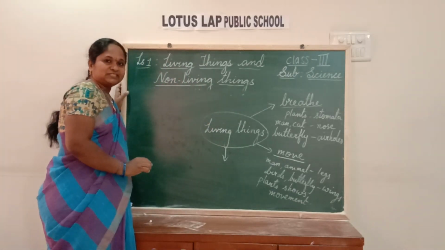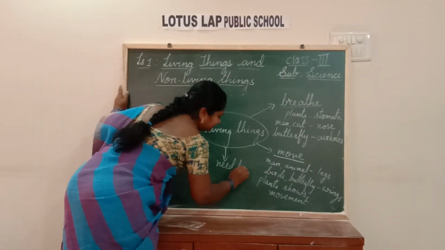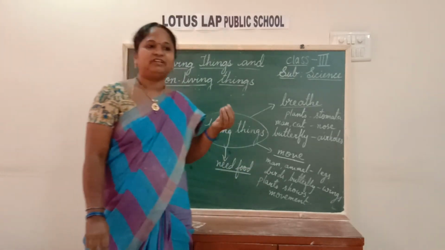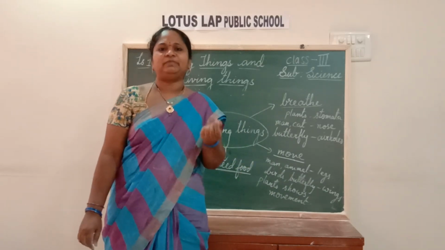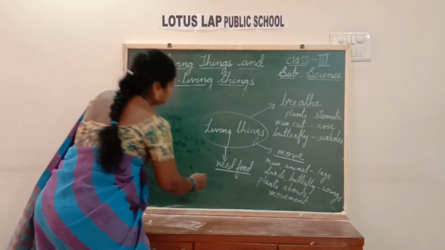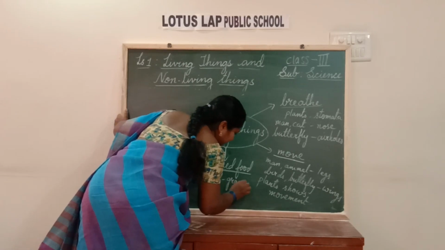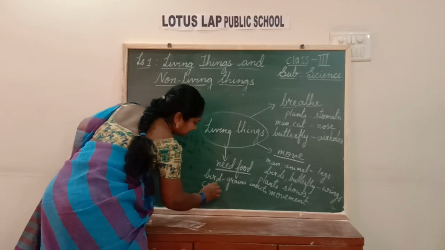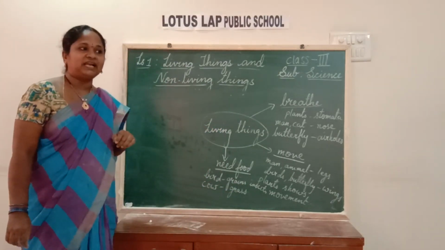Next, what is the next feature, children? They need food. Living things need food. We animals will be eating food, drinking water. The bird will be eating food, some small food grains, insects. For example, if we take cow, what will it eat? Grass.